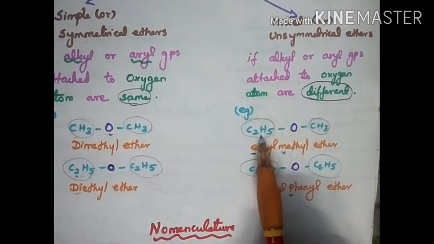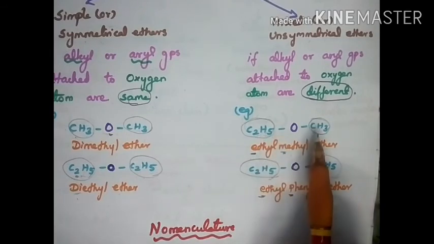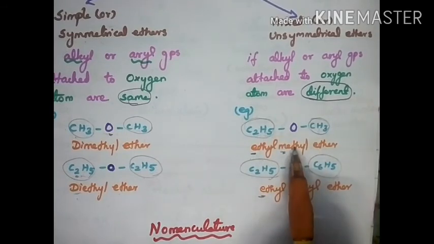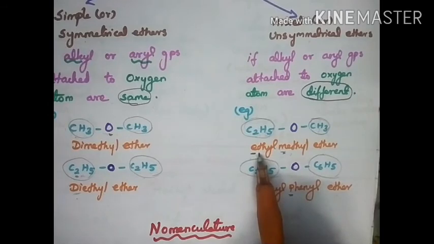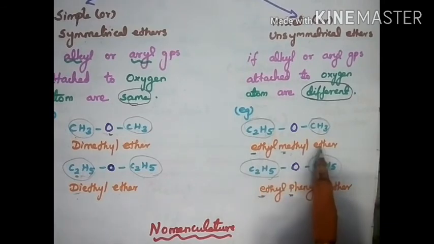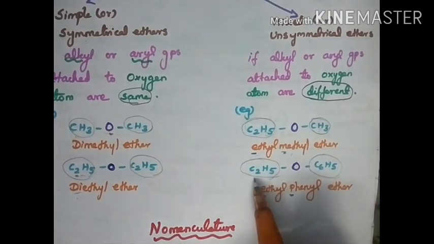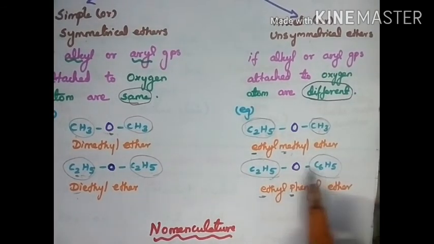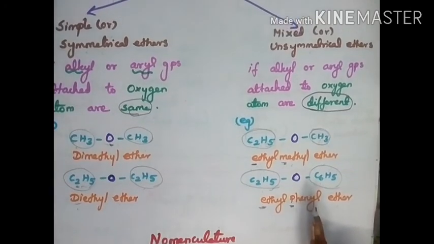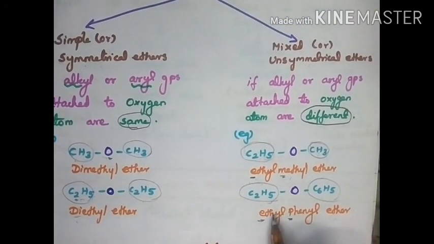C2H5 has two carbons, so ethyl. This is one carbon, methyl. Why do we write ethyl first? Because in alphabetical order E comes first. So ethyl methyl ether. And the next is C2H5-O-C6H5. This is ethyl, we know. C6H5 means phenyl. So this is ethyl phenyl ether.